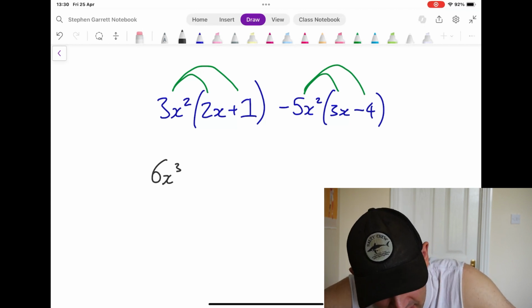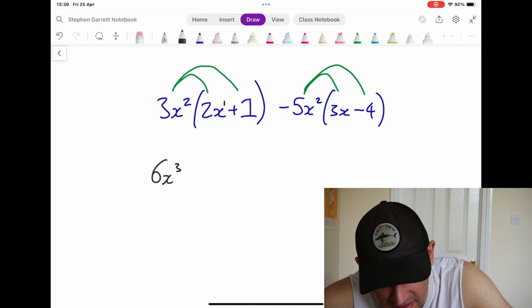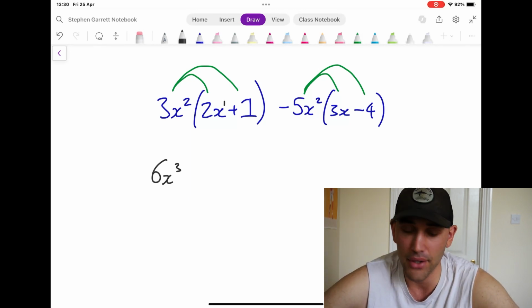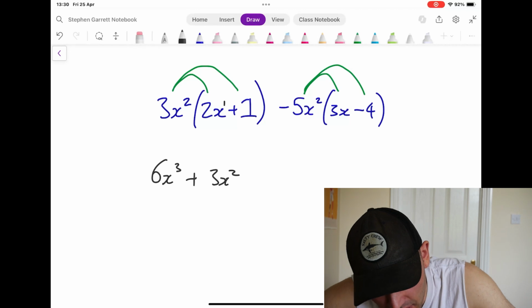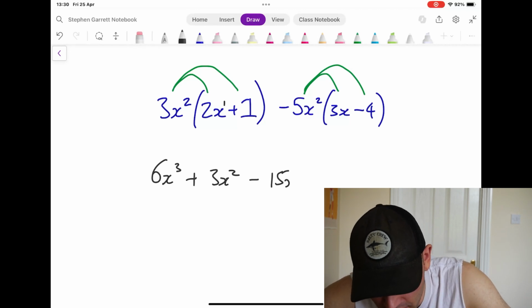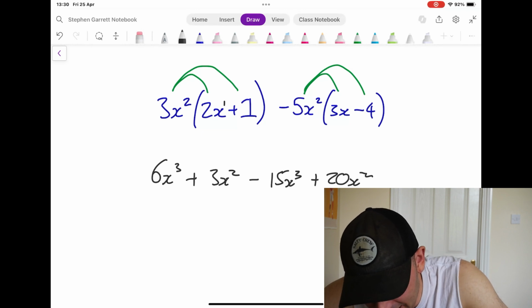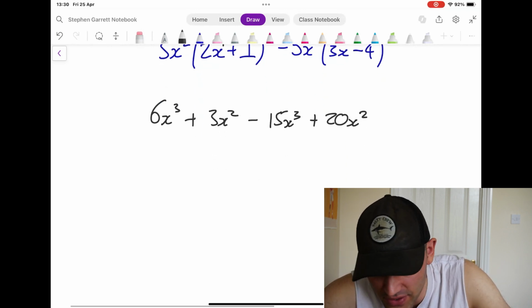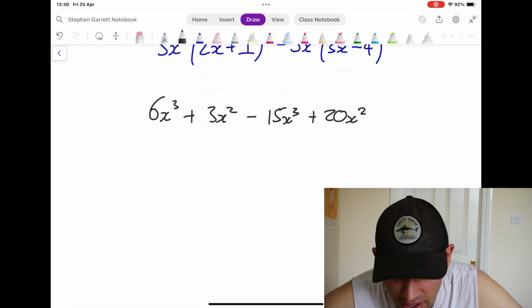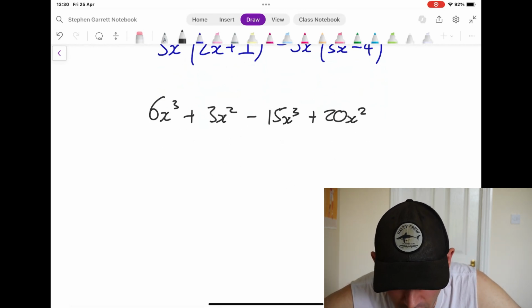So that's going to be 6x cubed, adding the powers. There's a hidden x to the power 1 there, so we're going to add those up. Plus 3x squared minus 15x cubed plus 20x squared. Now we've just got to collect the like terms.